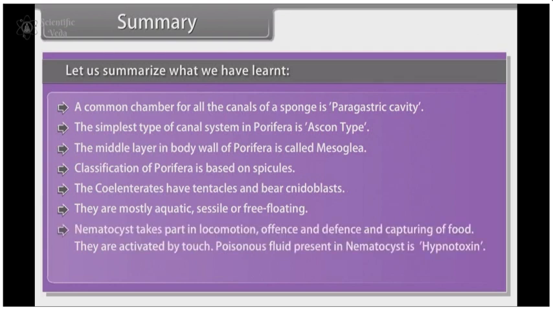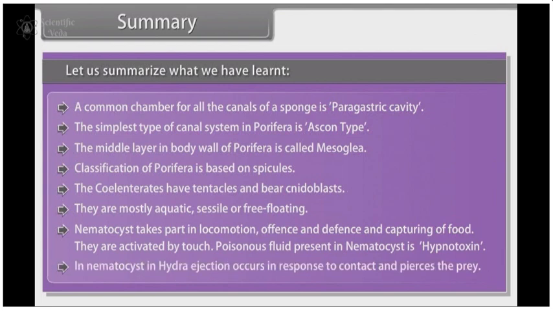Nematocyst takes part in locomotion, offense and defense and capturing of food. They are activated by touch. Poisonous fluid present in nematocyst is hypnotoxin. In nematocyst, in Hydra, ejection occurs in response to contact and pierces the prey.